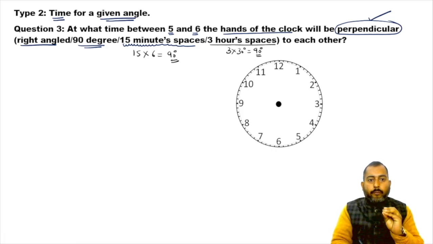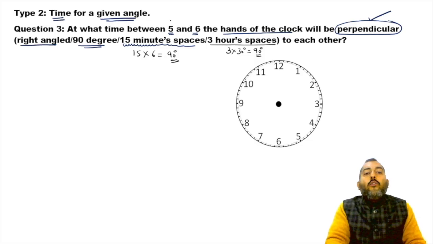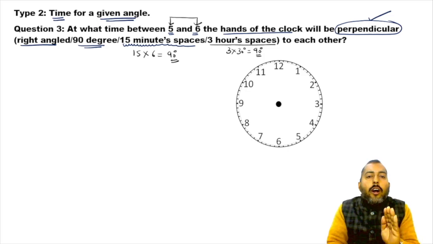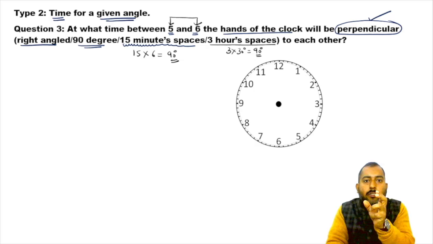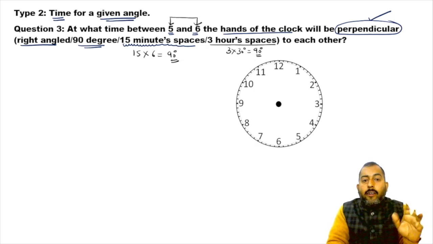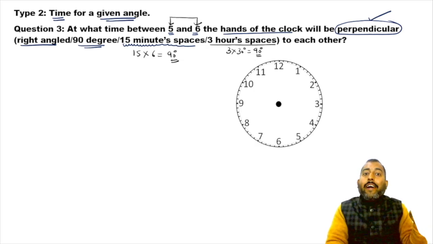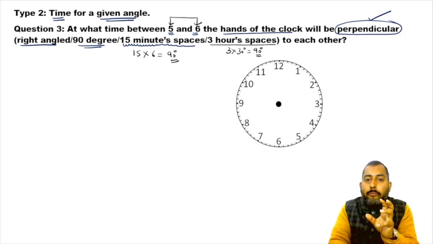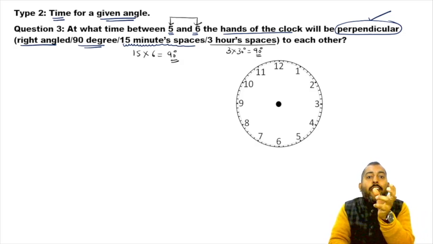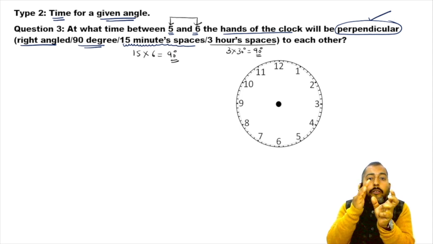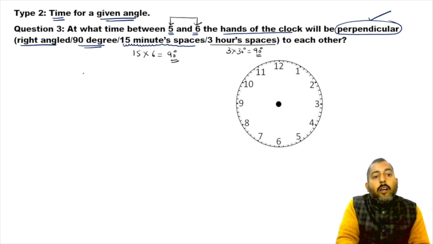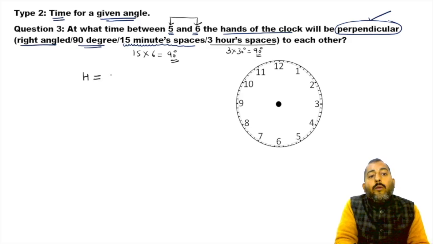Okay. Now, we are looking for a time between 5 and 6. If you talk about any particular point of time between 5 and 6, examples are 5:10, 5:15, 5:30, 5:45, 5:55, 5:58, whatever point of time you talk about between 5 and 6, in all those scenarios your hours time will be 5 only.